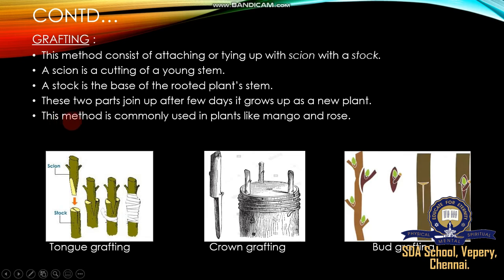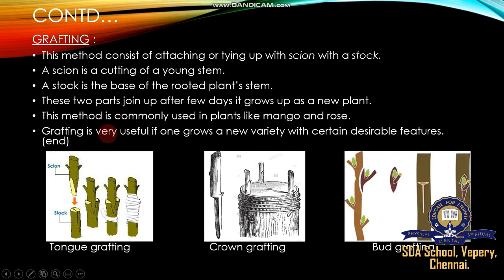New plants. This method is commonly used in plants like mango and rose. Grafting is very useful if one wants to grow a new variety with certain desirable features, because we can get attractive plants as well as very small plants that are easy to grow. This type of vegetative propagation is called grafting.